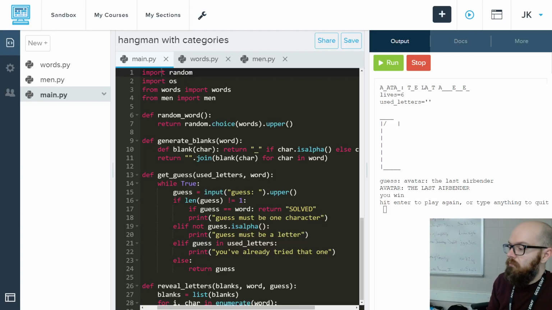What's up, guys? We're going to add one more feature to our Hangman game. This is the final part of our final draft.